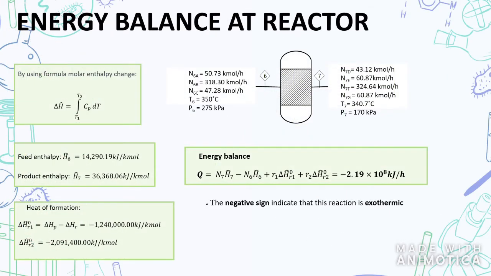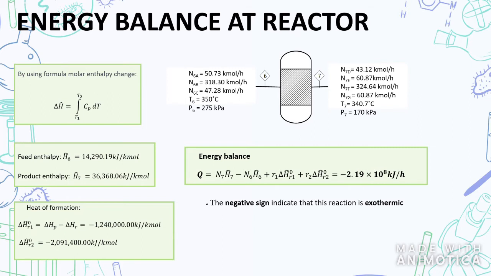Okay, this is about the energy balance of the reactor. By using the formula for molar enthalpy change, we can calculate each substance in each stream. For the inlet stream, the inlet enthalpy we get is 14290.19 kJ per kmol, and the outlet stream enthalpy we get is 36368.06 kJ per kmol.